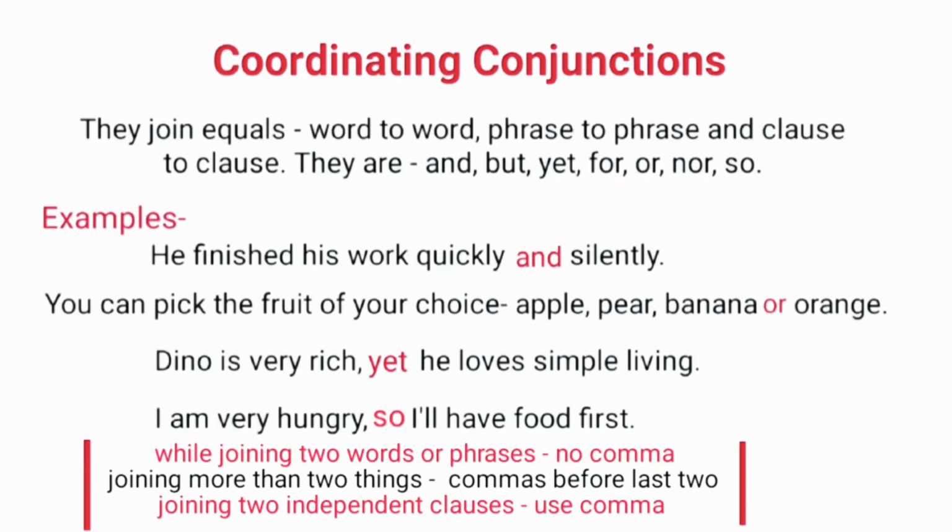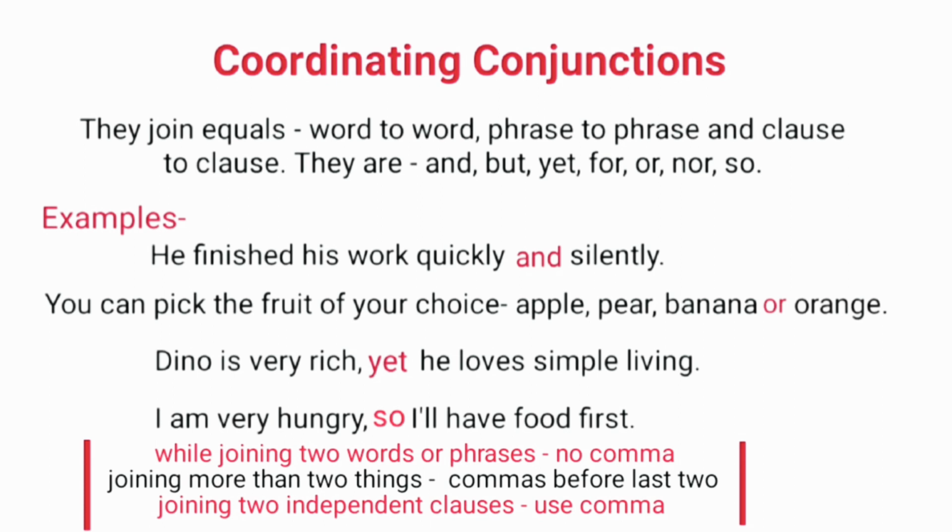Look at the coordinating conjunctions. They join equals, that is, word to word, phrase to phrase, and clause to clause. They are 7 in number: and, but, yet, for, or, nor, and so. Examples are: He finished his work quickly and silently. Here two words which are adverbs, quickly and silently, are joined by a conjunction, and. So and is a coordinating conjunction here.